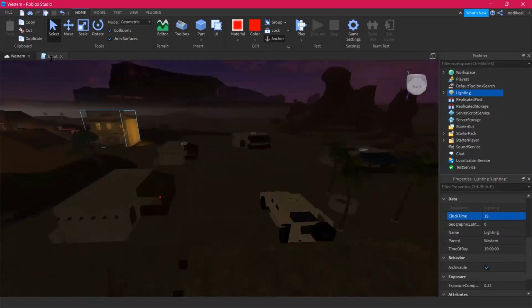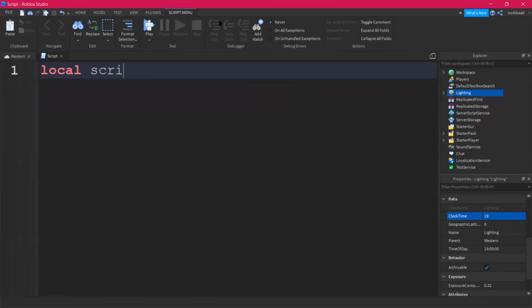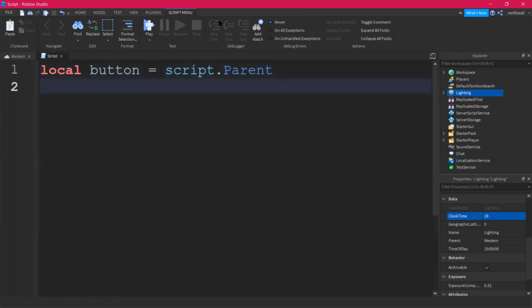All right, coming back to the coding time, I'll write some code. Don't worry about these coded things here. So I'm just gonna write local script. I'm gonna say local button equals script dot parent. Are you supposed to memorize this code or worry about it? No, this is just an introduction, so don't worry.